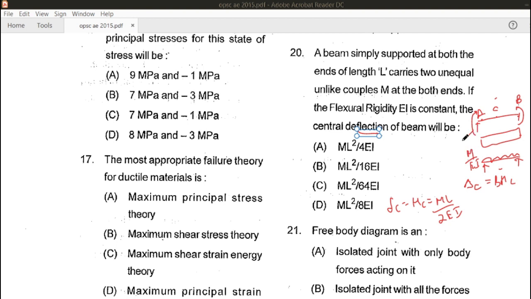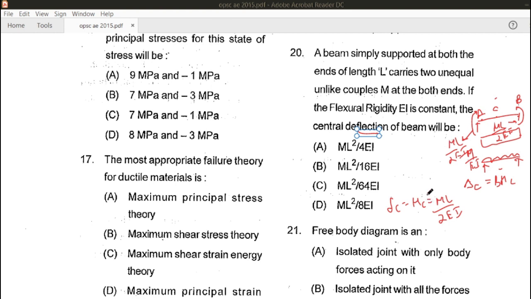This is the reaction, ML upon twice of EI. At B also, ML upon twice of EI will be the reaction. Sorry guys, because of limited space available, I am just overriding it, so you don't confuse it with the steps. You can just recall the video lecture and listen to my words.